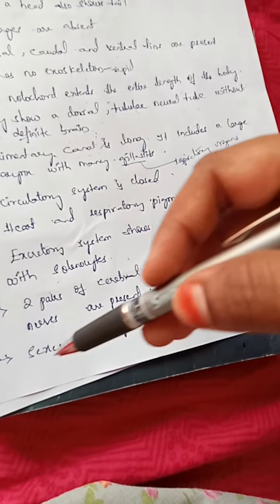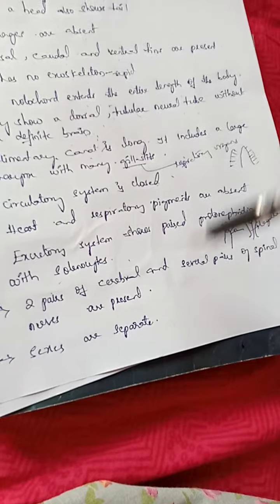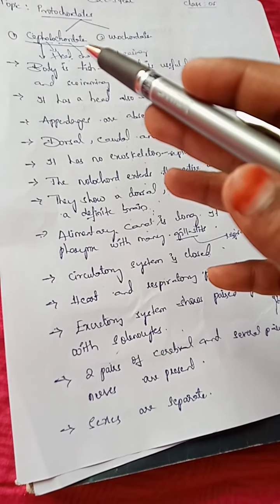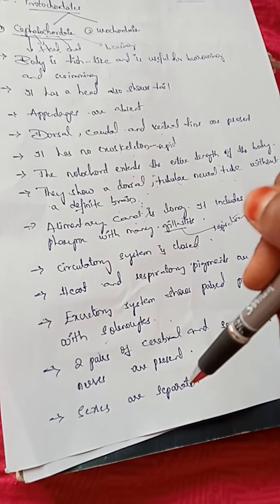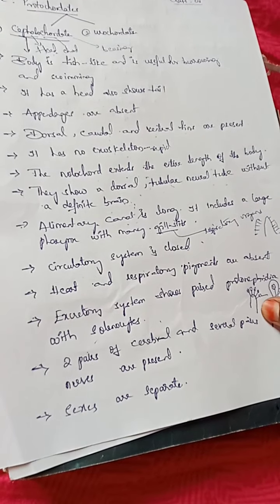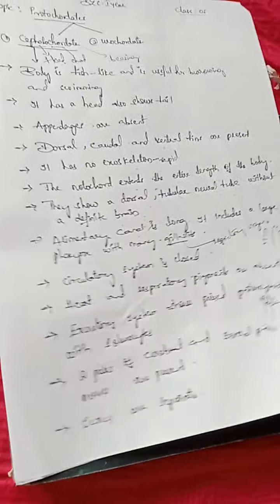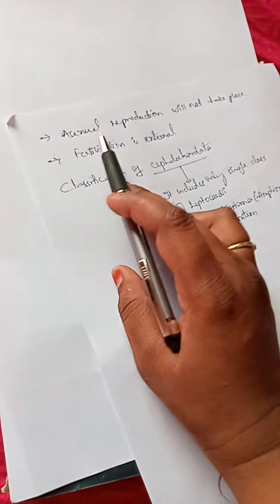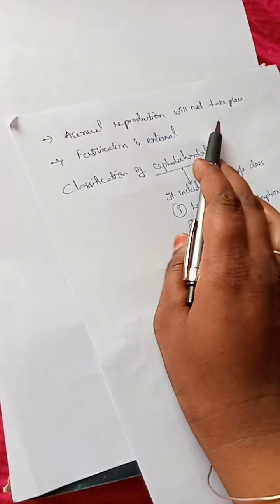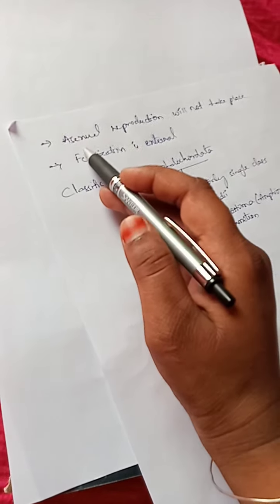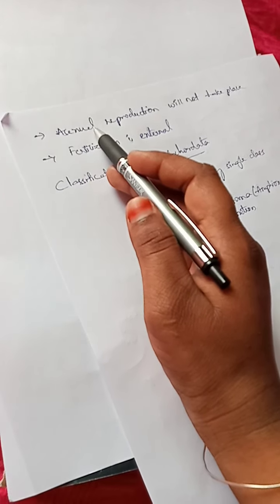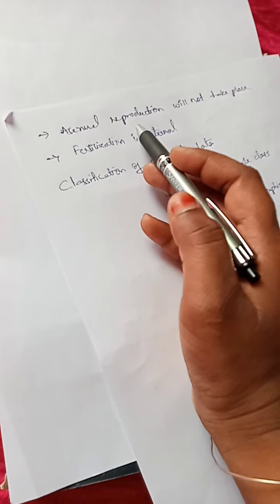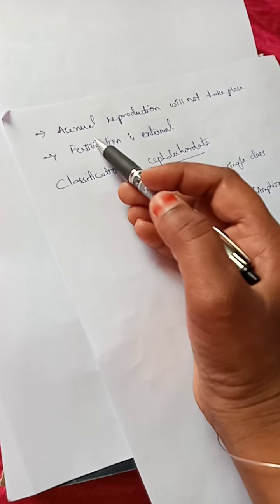Next, sexes are separate. Here the cephalochordate organisms show sexual dimorphism; male and female organisms are different. Next, another point of the cephalochordates is that asexual reproduction does not take place. Asexual reproduction is reproduction which takes place without the fusion of male and female gametes. That does not take place in the cephalochordates.